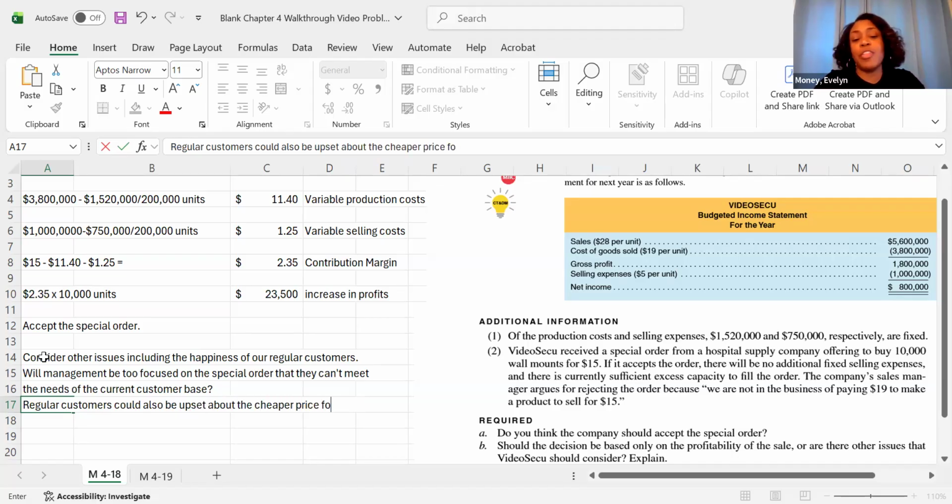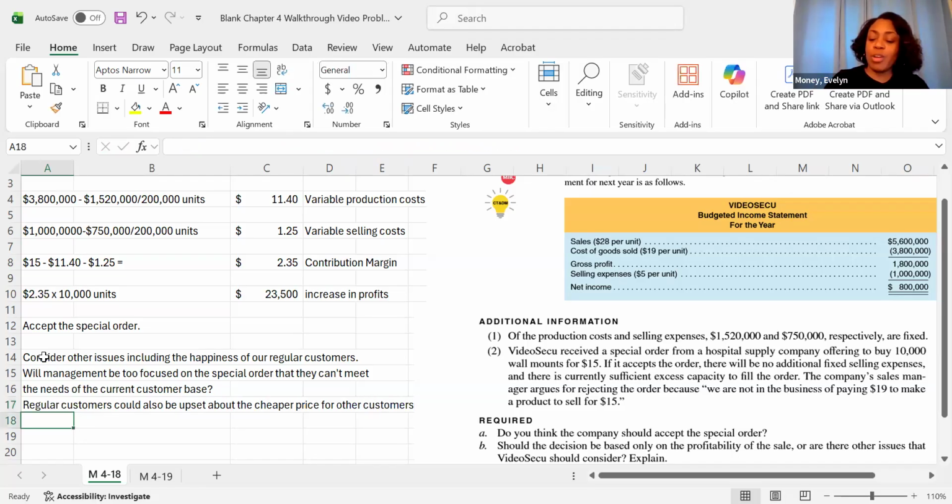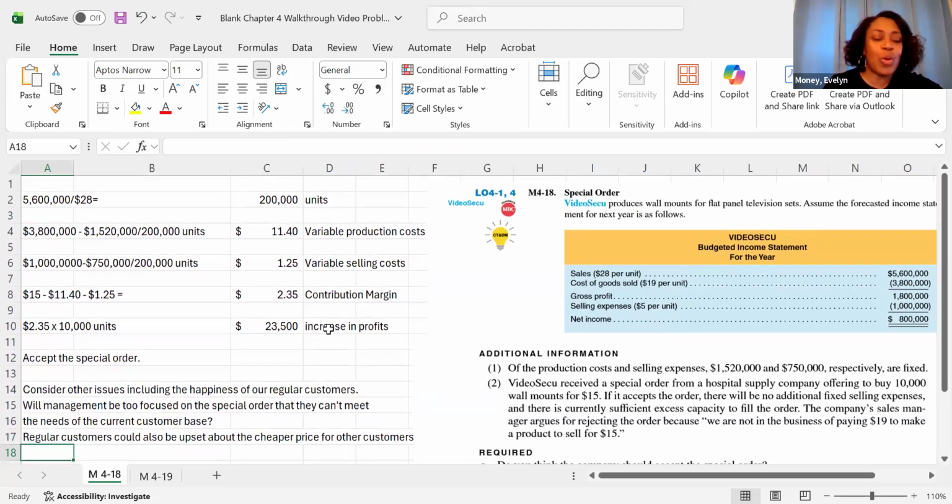The cheaper price for other customers. So if you think of yourself as a customer, if you hear that someone else can get an iPhone for $50 and you have to pay, I don't know what it is, $500, you're probably going to be upset about that. All right, that takes care of the special order problem.